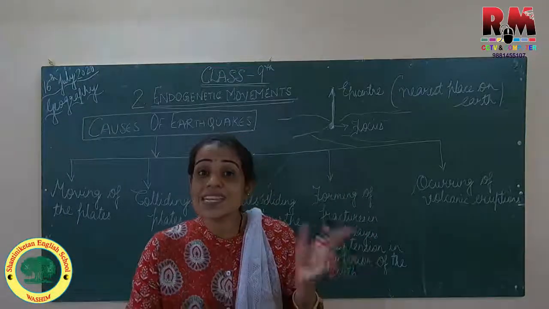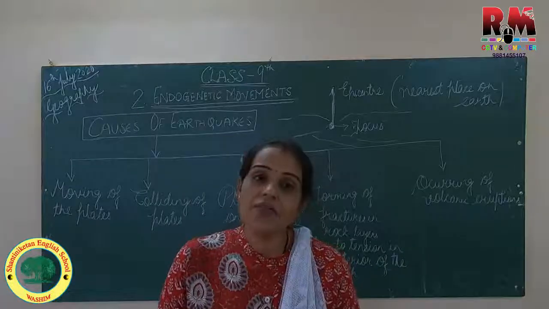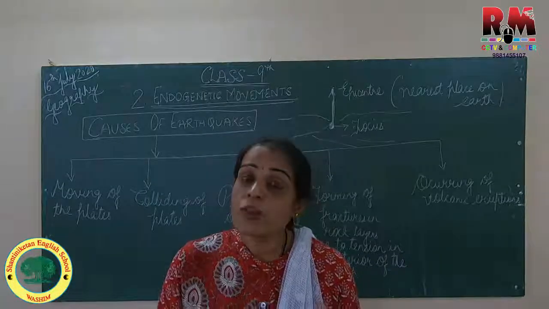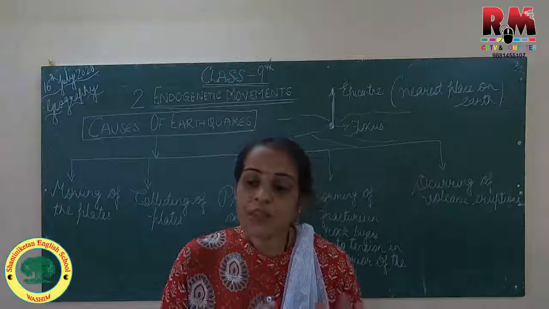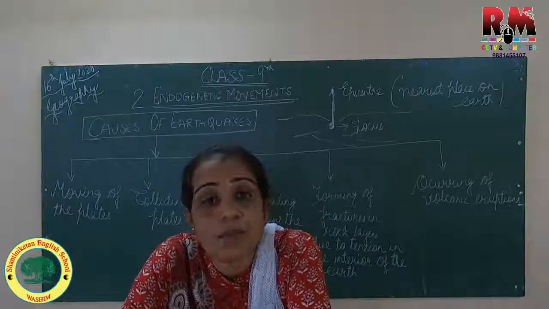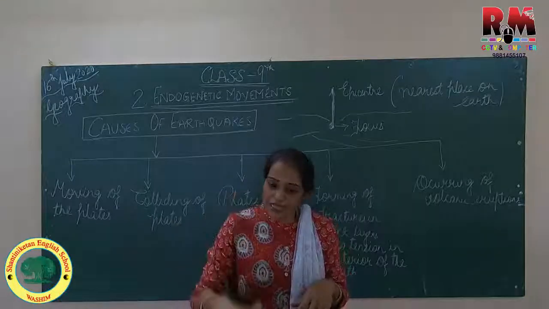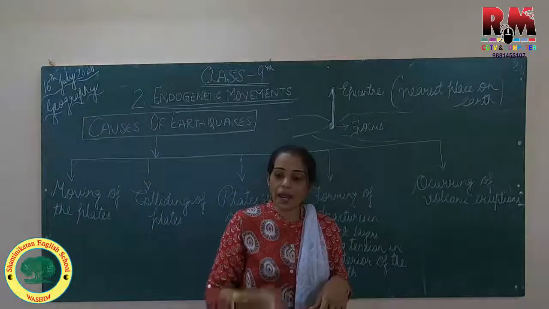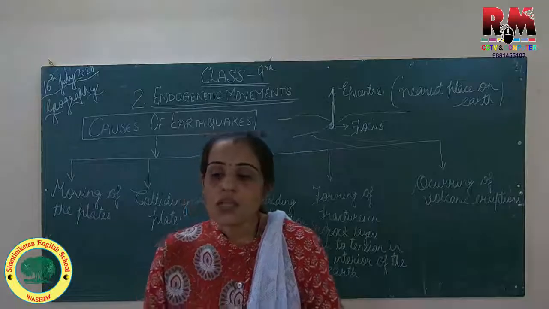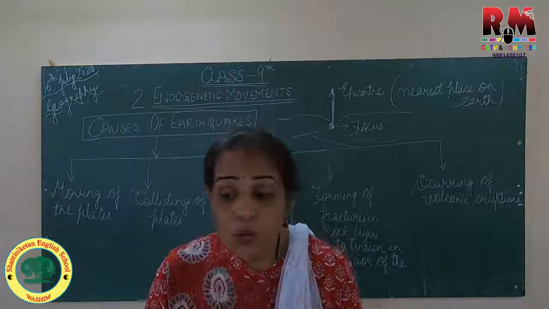Their velocity is lesser than the P wave, that is, the speed of this secondary wave is lower. The particles lying in the way of these waves move up and down, whereas in the primary wave they move forward and backward. In this secondary wave they will move up and down.